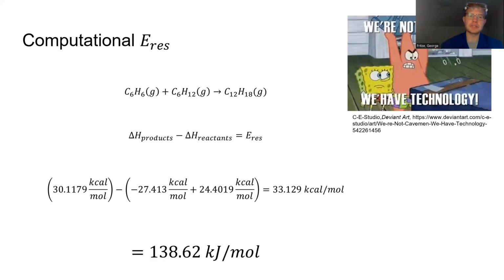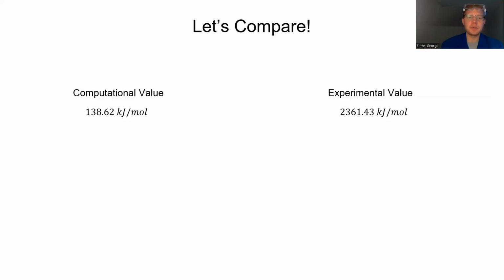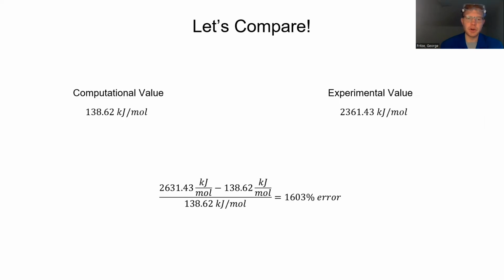Additionally, my beloved Sigres came to the value of 138.26 kilojoules per mole by simply subtracting delta H of products minus reactants for the isodesmic reaction. So now we can compare results. The outlier considered, the experimental value is far greater than the computational value, with a huge error of 1,604%.